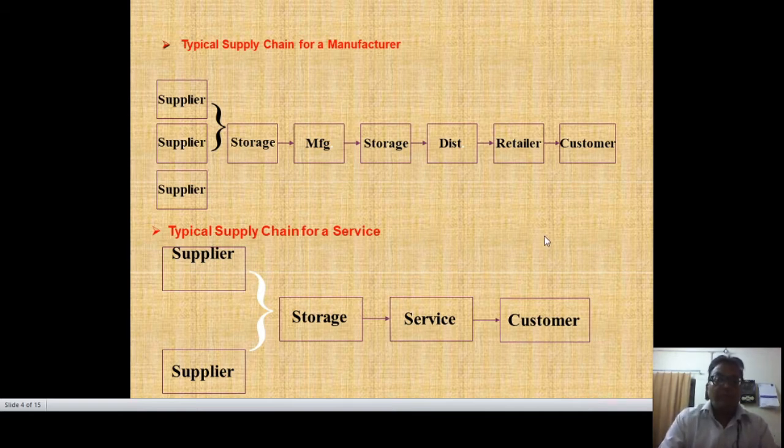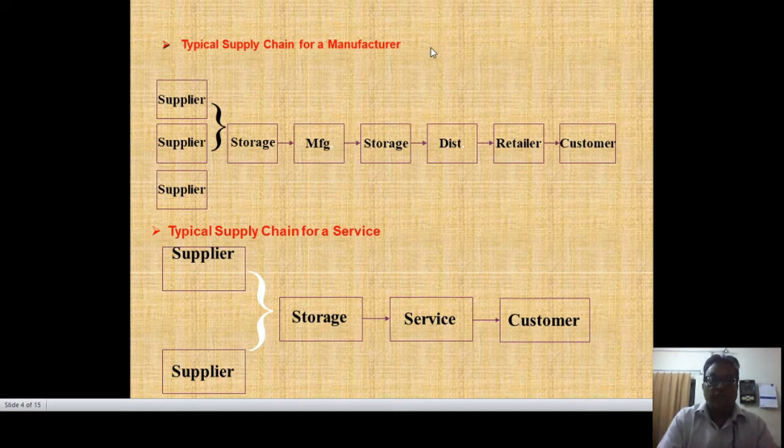Or depending on the product and the services, it may be possible to go from direct distributor to customer, because nowadays conditions have changed a little bit. We are using digital marketing and digital concepts, so in that scenario things have changed. Whether the product is perishable or non-perishable, everything depends on what type of product we have. This is basically the manufacturing chain.